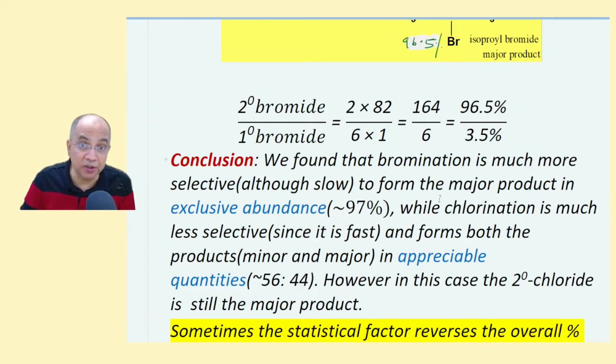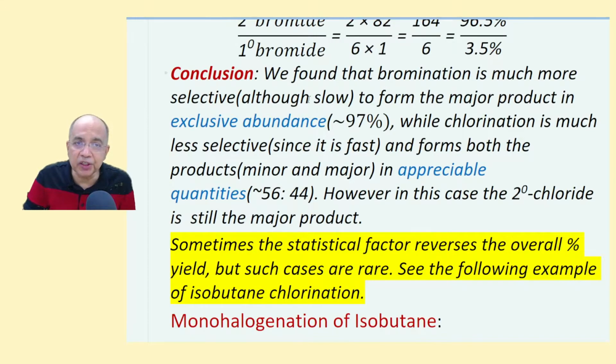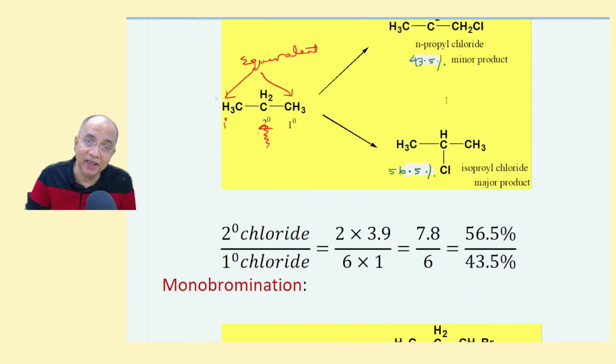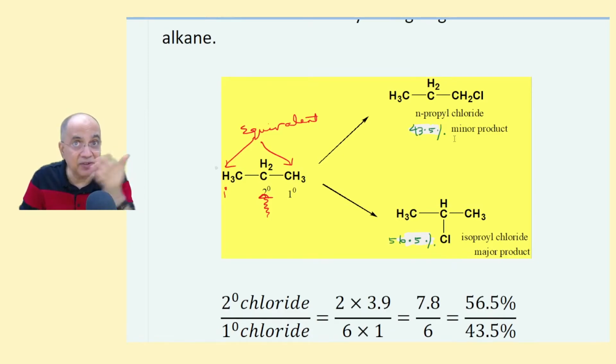So it is easier to separate also. So the conclusion is, we found that bromination is much more selective, although slow, to form the major product in exclusive abundance, more than 97, 98, 99. We'll calculate. While chlorination is much less selective, since it is fast, and forms both the products, minor and major, in appreciable quantities. However, in this case, 2 degree still is the major product, as expected of the reactivity on a per hydrogen basis.